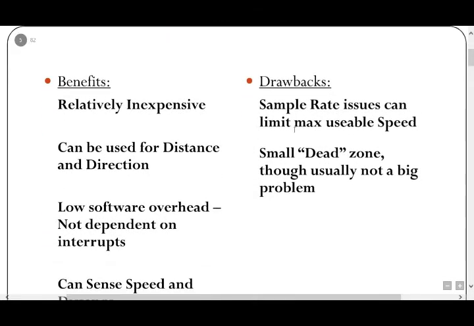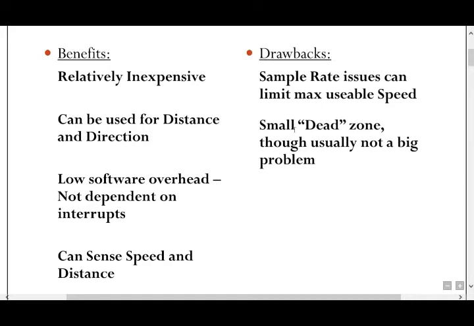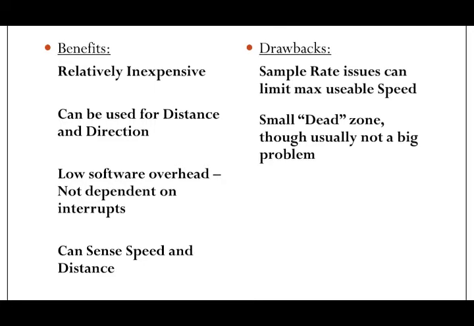What are the benefits, advantages, disadvantages, and drawbacks of a potentiometer? Benefits: relatively inexpensive, can be used for distance and direction, low software overhead, does not depend on interrupts, can sense speed and distance. Disadvantages: sample rate issue can limit maximum unstable speed, small dead zone, though usually not a big problem.